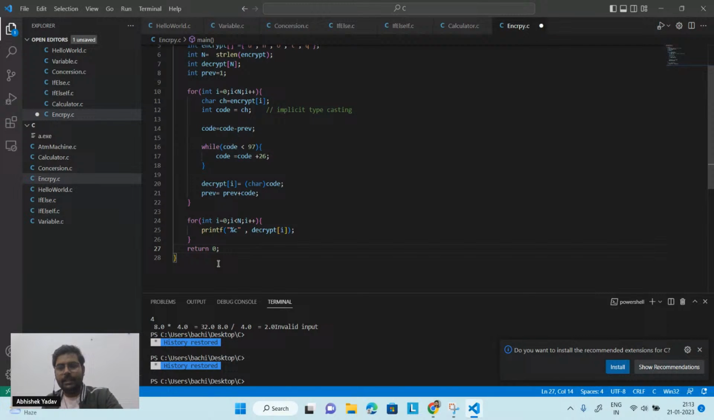So now it is clear, guys. The code is clear, the code is simple. I am taking time to explain you the approach, but the code is simple here, right? So let's run the code now.